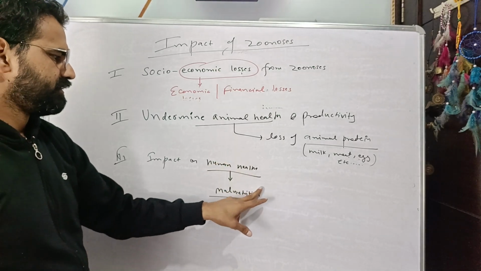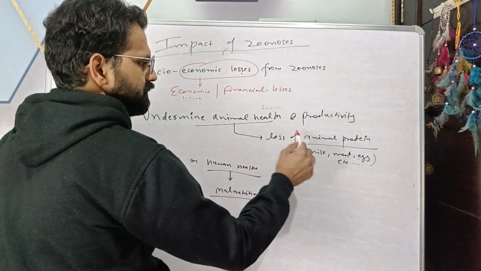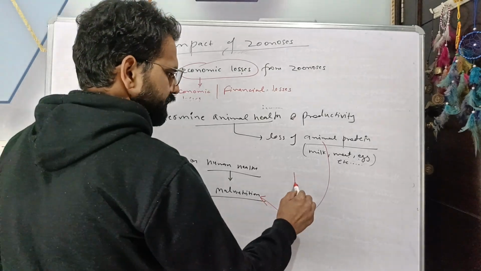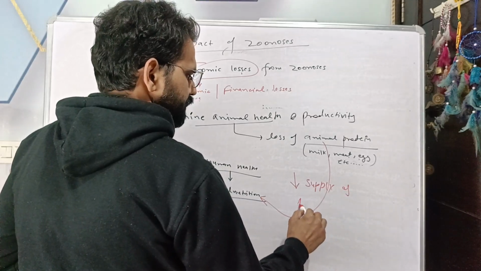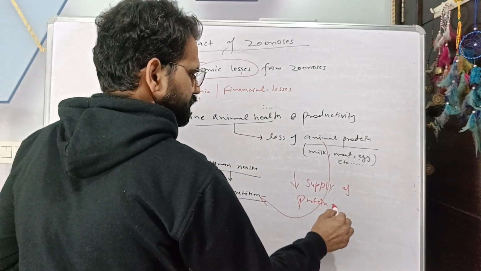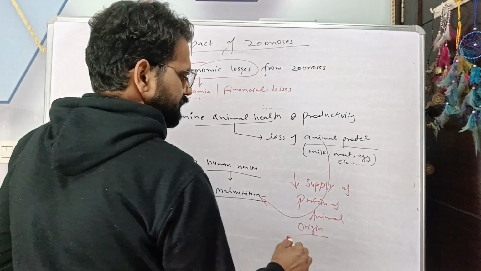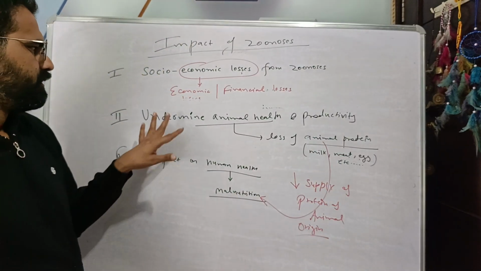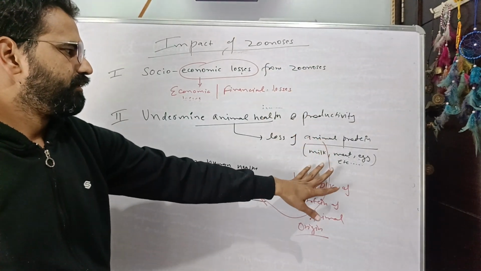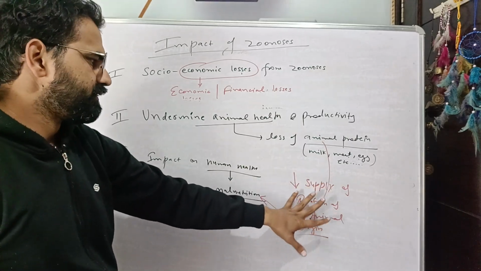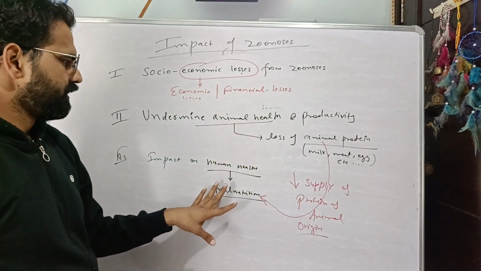The impact on human health is mainly in the form of malnutrition, and this malnutrition is because of the less or reduced supply of protein of animal origin, that is in the form of milk, meat, or egg. So impairment of the productivity led to loss of the animal protein, and less supply of this animal protein leads to human malnutrition. So these are interconnected.